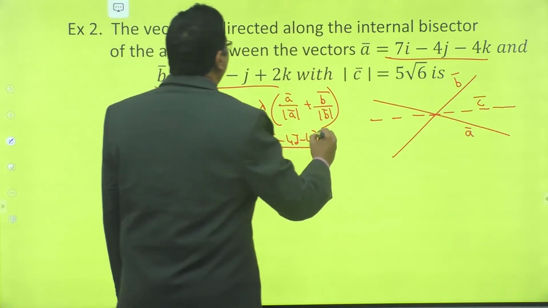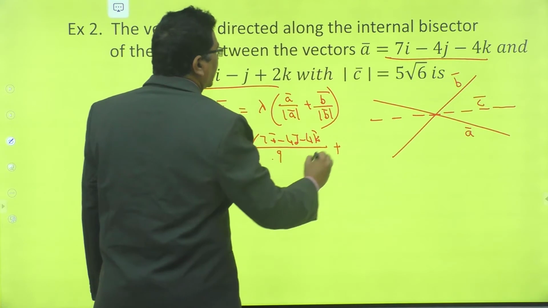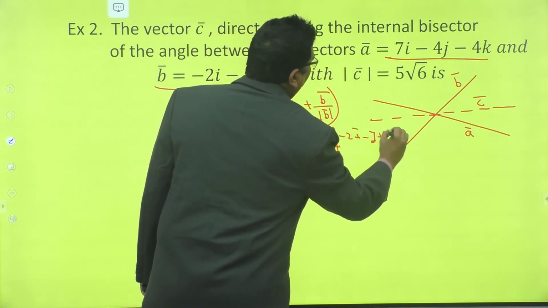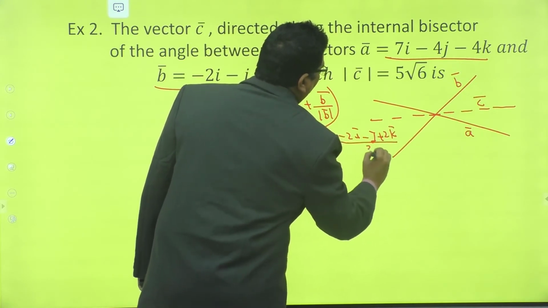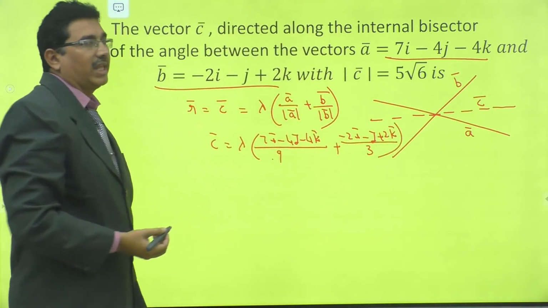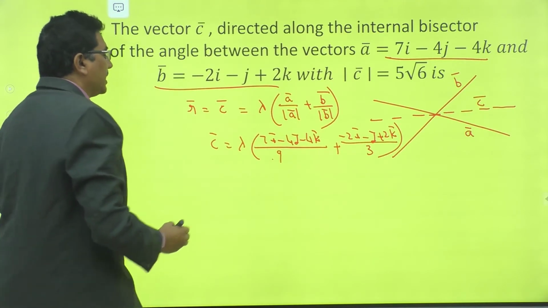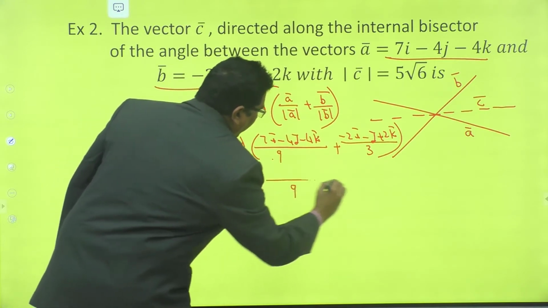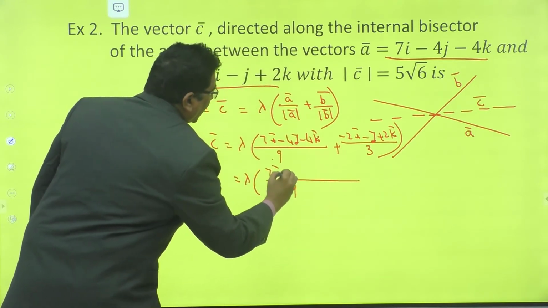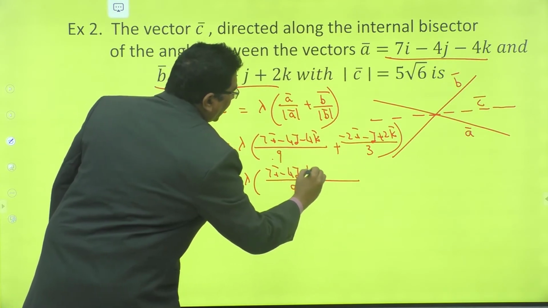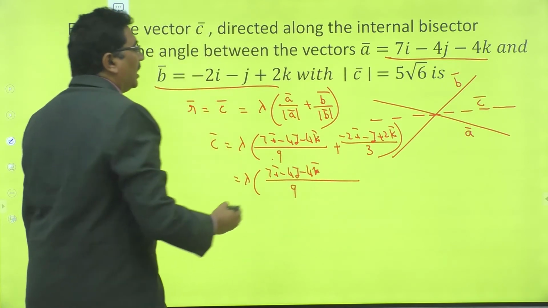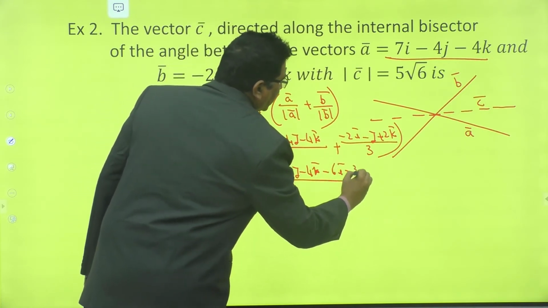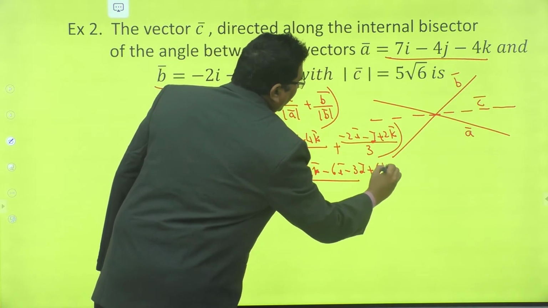Now what is B bar? That is minus 2i bar minus j bar plus 2k bar by its magnitude, and its magnitude is equal to 3. So C bar is equal to lambda times, what is the LCM? Here the LCM is 9: 7i bar minus 4j bar minus 4k bar, plus minus 6i bar minus 3j bar plus 6k bar.